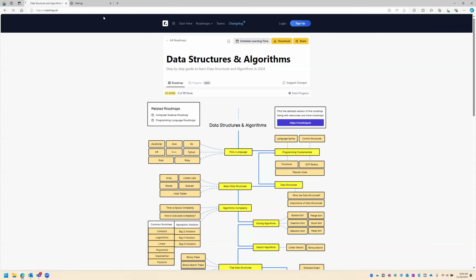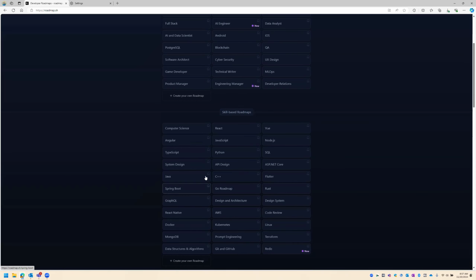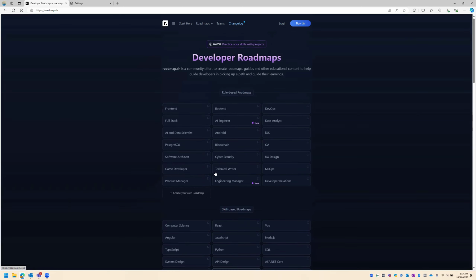So I'm going to go to the main website to show you what it offers. It basically gives developer roadmaps, role-based roadmaps and skill-based roadmaps. For example, if you want to learn C++, you can come over here and learn C++. Or you want to follow a roadmap for a specific role, like becoming an engineering manager or a technical writer or whatever you want, you can follow that one.